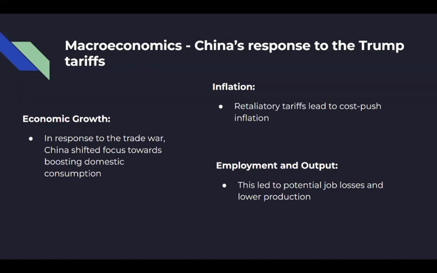Lastly, employment and output. Key export-driven sectors in China, such as manufacturing and agriculture, were negatively affected by reduced demand from the US. This led to potential job losses and lower production, influencing China's overall employment levels and output.